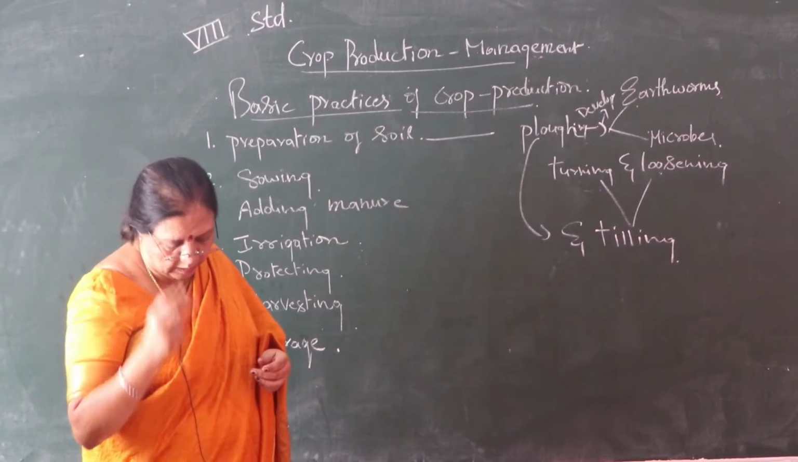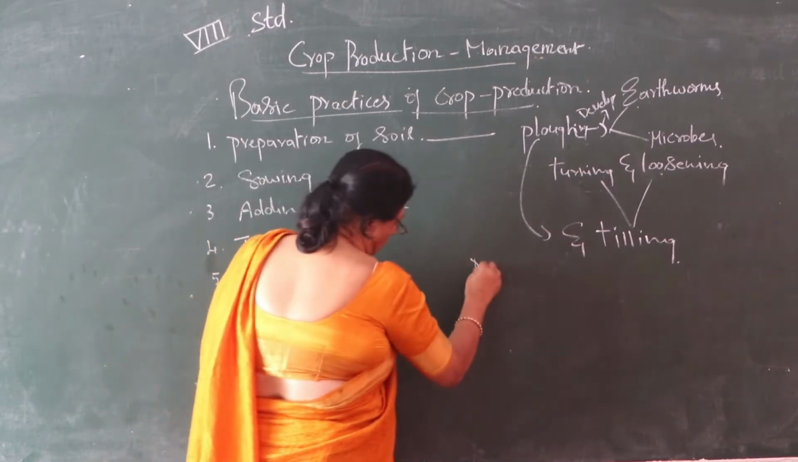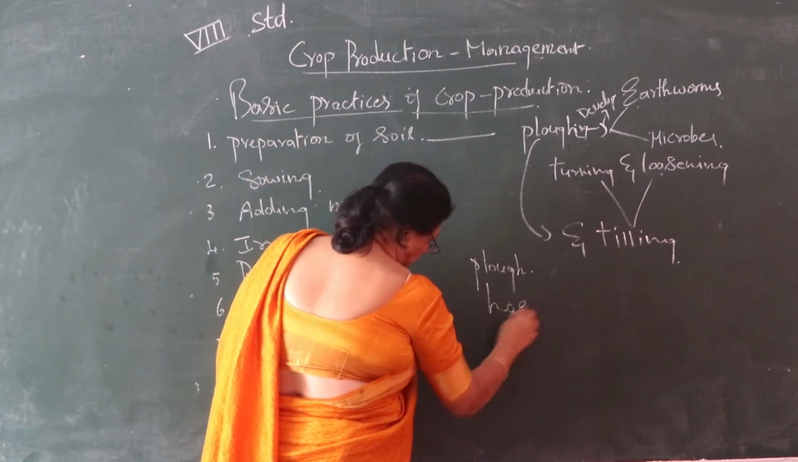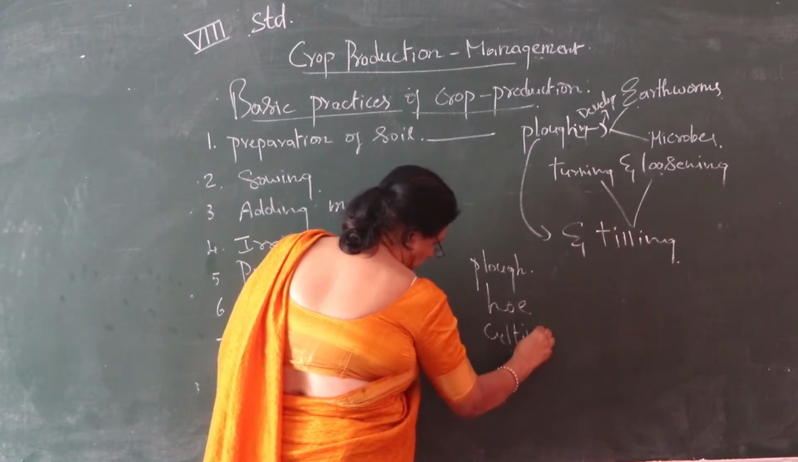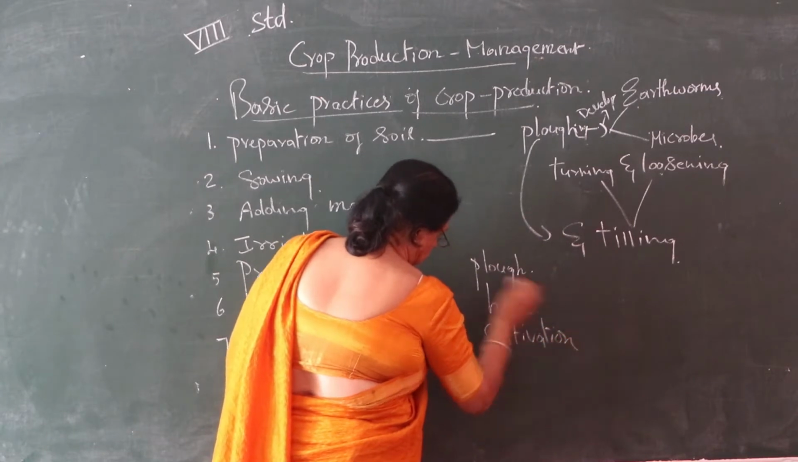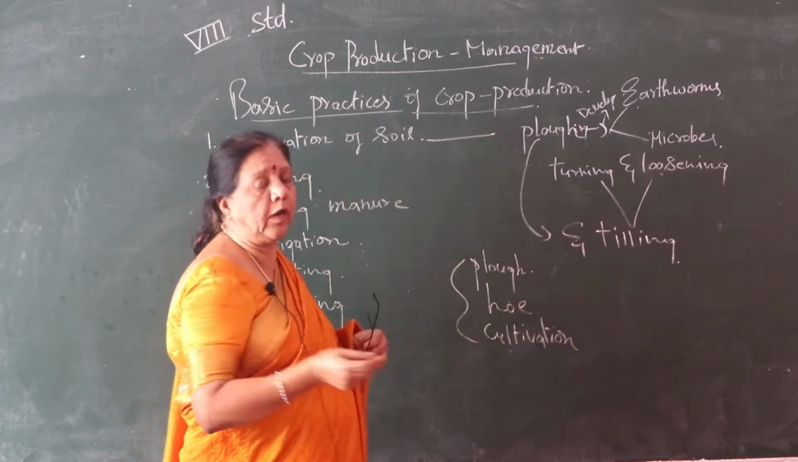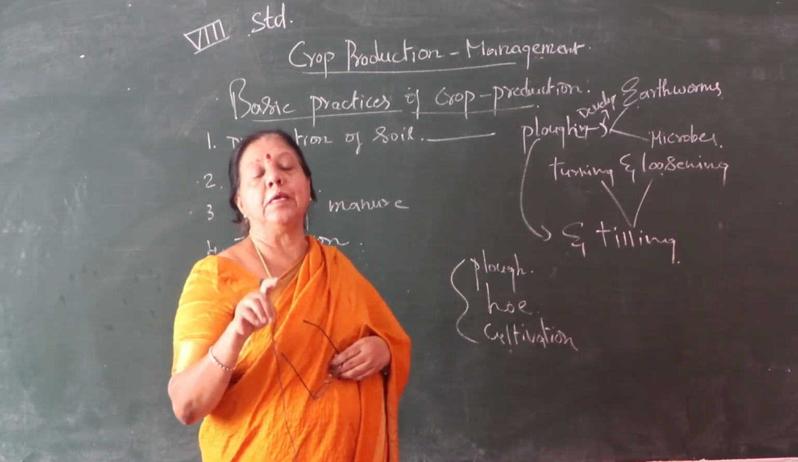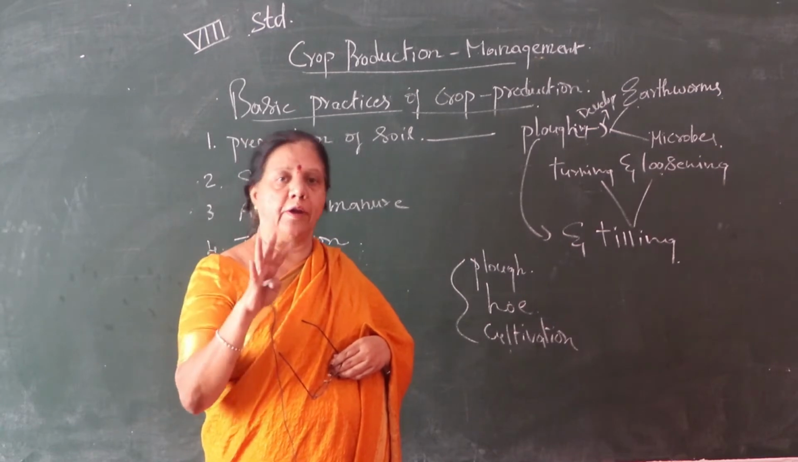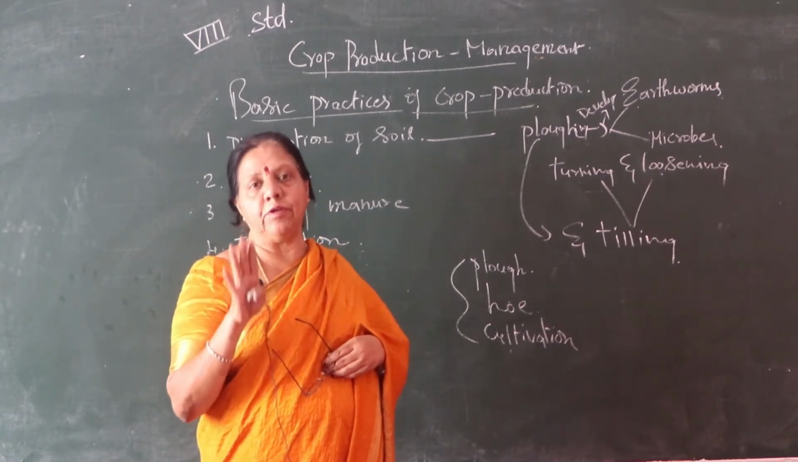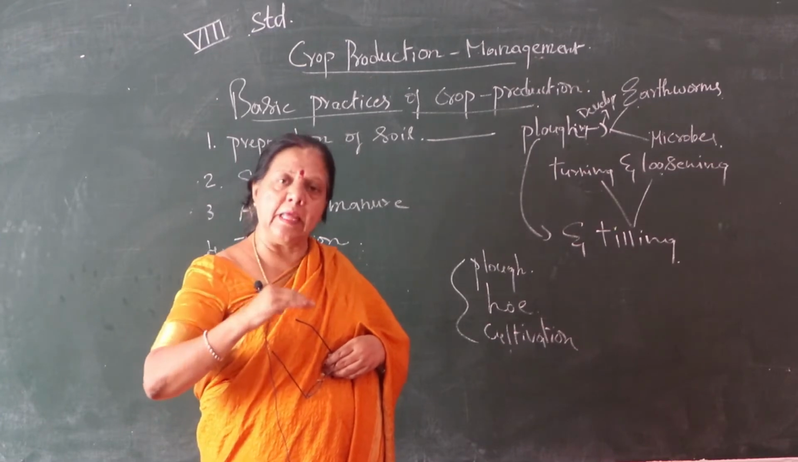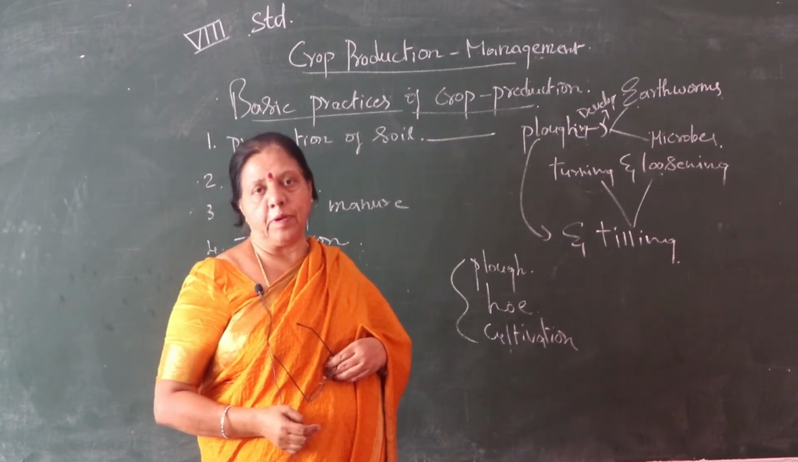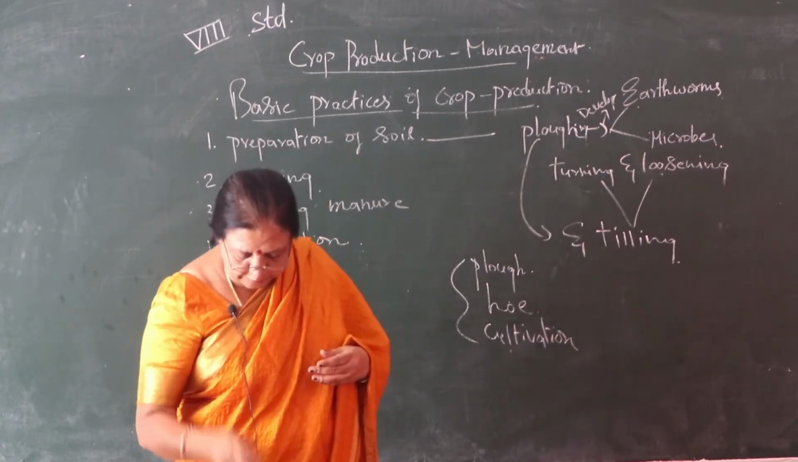One is plough. Correct, children? Plough. Another one is hoe. Another one is cultivation. After growing crops in a particular field, we have to plough with the help of bulls or a tractor. We have to use those devices. ಮತ್ತೆ ನಾವು ಮಣ್ಣನ್ನ ಫಲವತ್ತಾಗಿ ಮಾಡಬೇಕು ಅಂದ್ರೆ ಫ್ಲೋ ಮಾಡಬೇಕು.